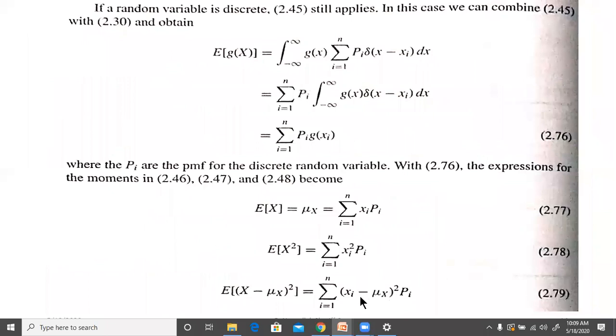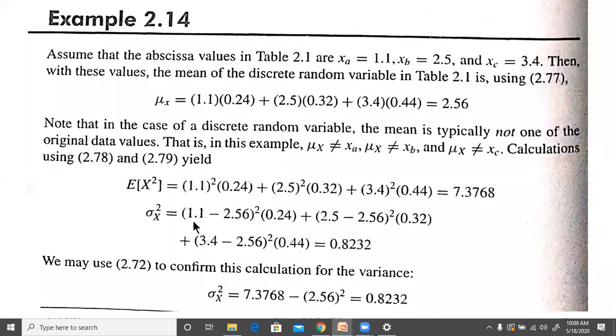Similarly here, we can find this. The probability is just the same. So you can write 1.1 minus the mean whole square into 0.24, plus 2.5 minus the mean whole square multiplied by 0.32 and so on. We'll get 0.8232 if you simplify this. Thus we get these values as 7.3768 and 0.8232.